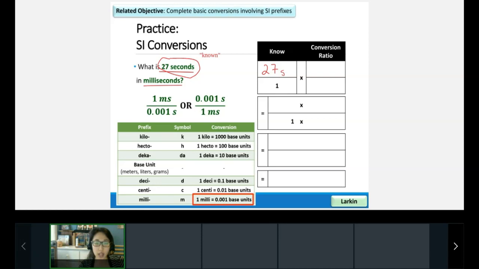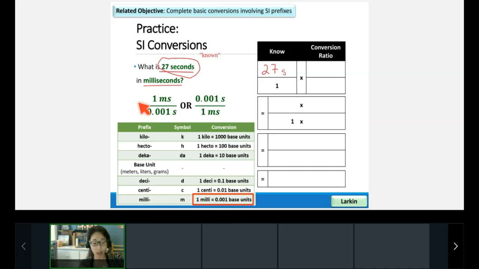Cool beans. All right, so now we need to think about our conversion ratio. What we know here is that 1 millisecond is the same as 0.001 base units, which in this case is seconds. And again, we can make them into a fraction because all fractions for conversion ratios equal 1.